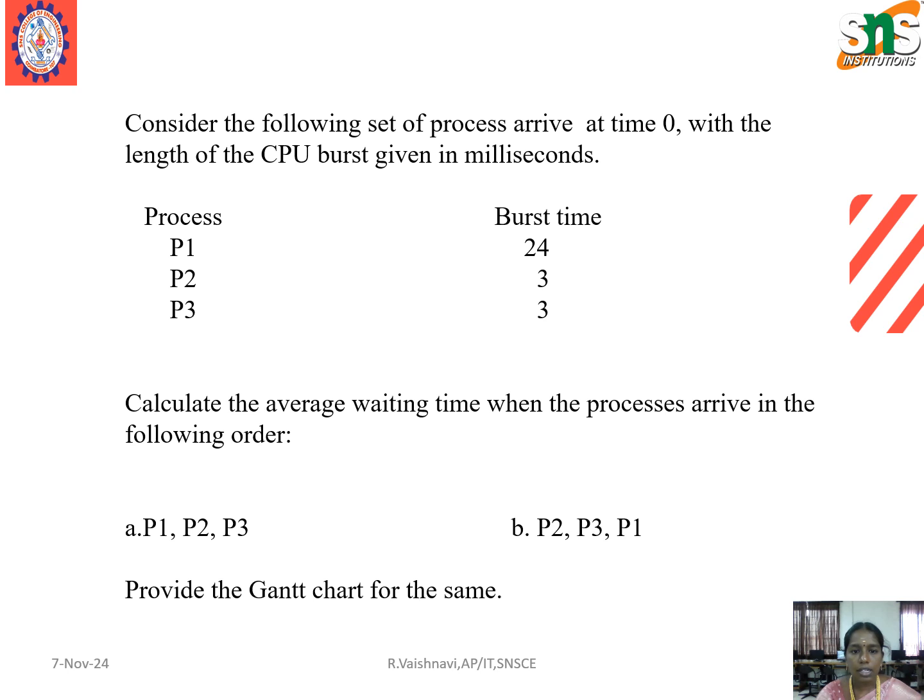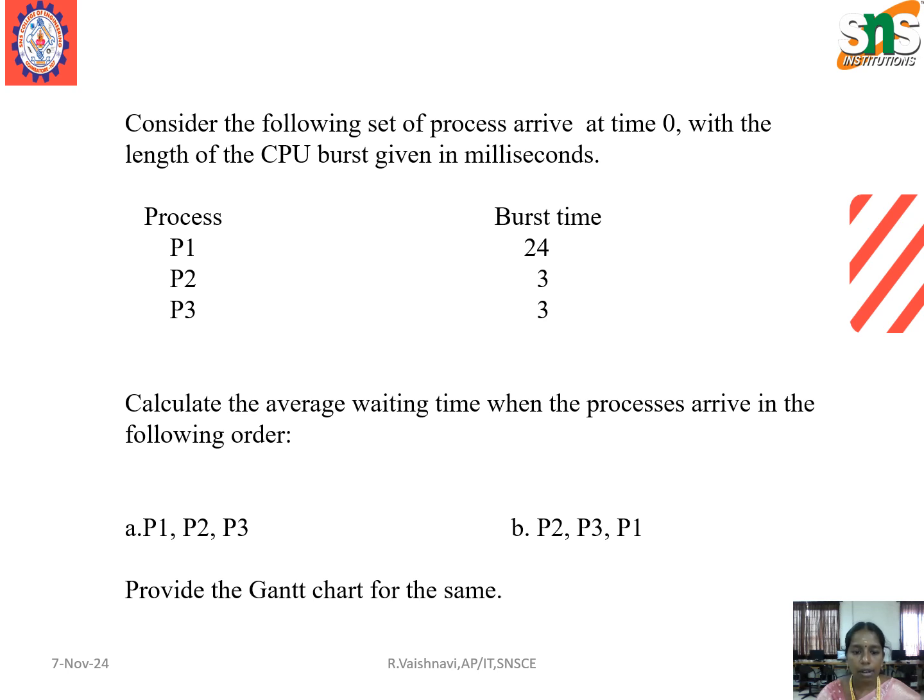Here, consider the following set of processes that arrive at time 0, with the length of the CPU burst time given in milliseconds. Here we have three processes, that is P1, P2 and P3. Burst time for these processes: for process 1 the burst time is 24, for process 2 the burst time is 3, and for process 3 the burst time is 3 milliseconds.